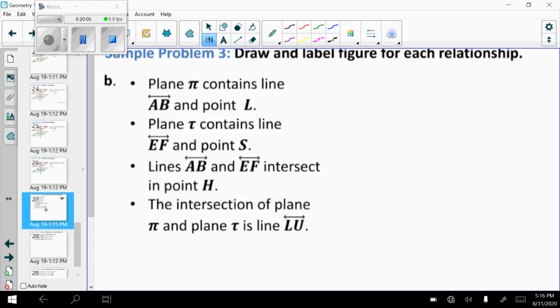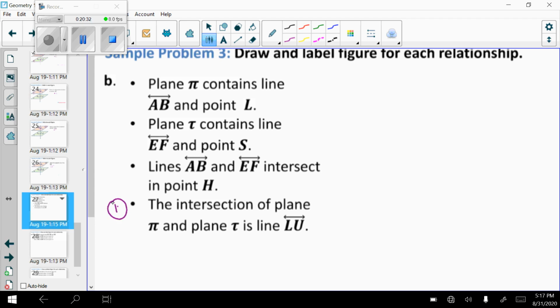All right, so now we're going to get where we draw and label for each relationship. Anytime that they ask you to draw, you want to go ahead and read everything first and then look at what order you need to draw these things in. So plane pi contains this line and a point. Plane T contains a line and a point. These two lines intersect at this point. The intersection of plane pi and plane T is a line.